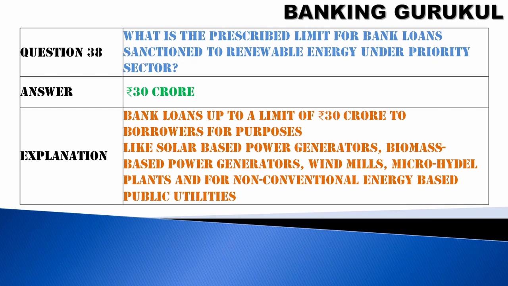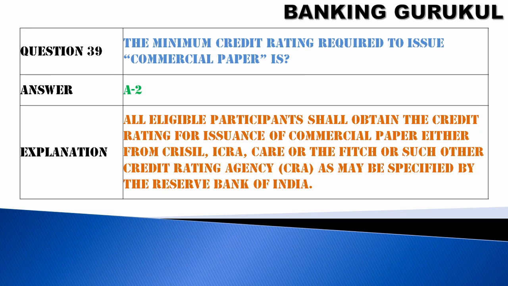Question number 38. What is the prescribed limit for bank loan sanction to renewable energy under priority sector? It is 30 crores. Bank loans up to a limit of 30 crores to borrowers for purposes like solar based power generators, biomass based power generators, windmills, micro hydel plants, and for non-conventional energy based public utilities.